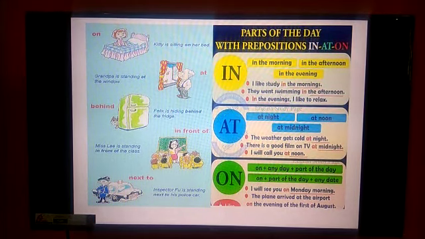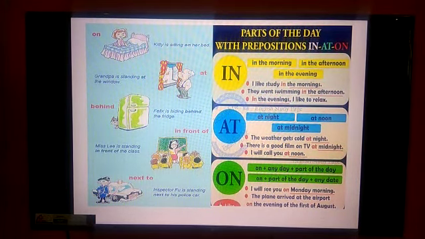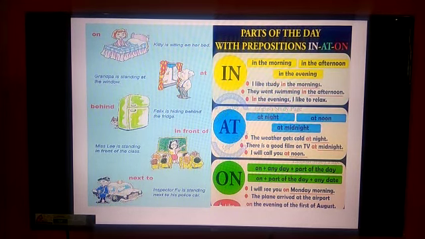And "at" is used: the weather gets cold at night. I will call you at noon. So it is about the time. I will see you on Monday morning. So in, at, on, all these are prepositions. The plane arrived at the airport. Likewise, it goes on. Next one.